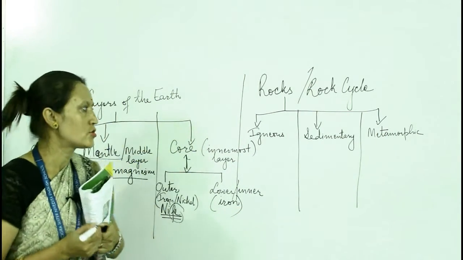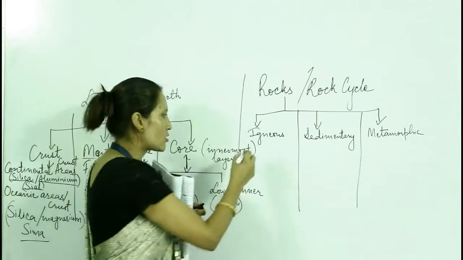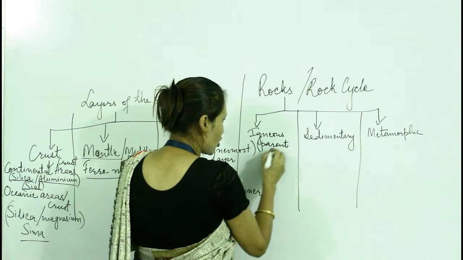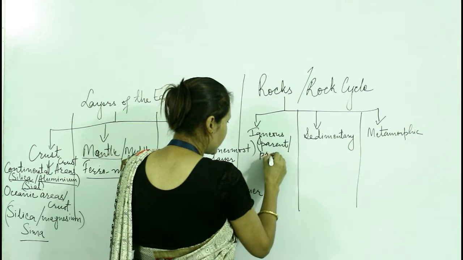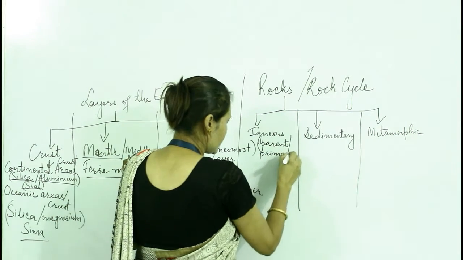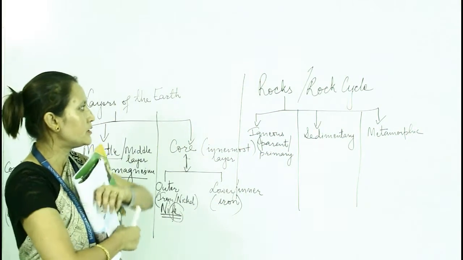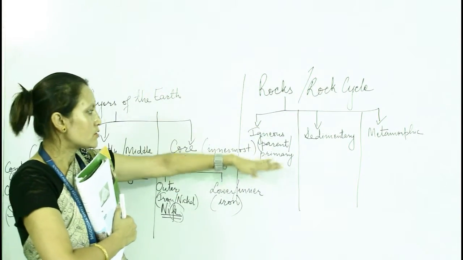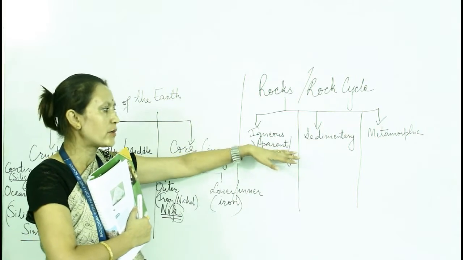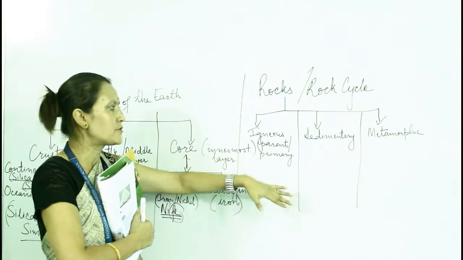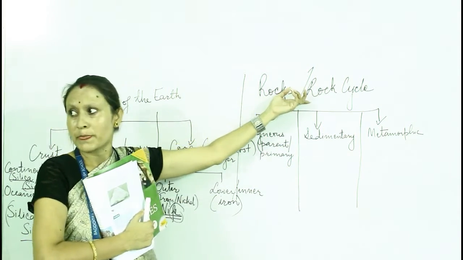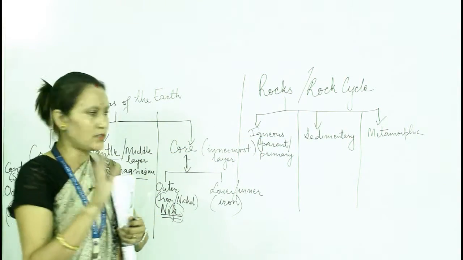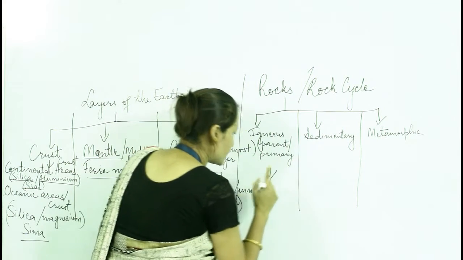Igneous rocks are also called the parent rock or primary rock. This is the first stage of the rock cycle. I will explain it later. Okay, understood? So igneous rock is also known as parent or primary rock because it is the first stage of the rock cycle. Now there are two types of igneous rock. Again, igneous rock is divided into two types.